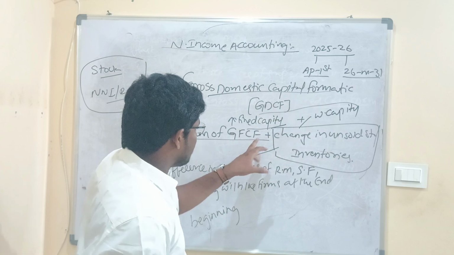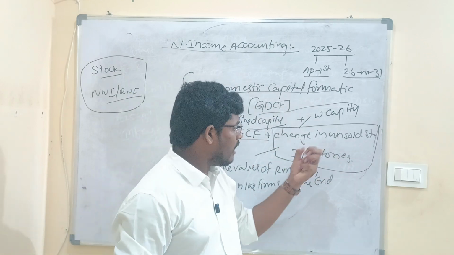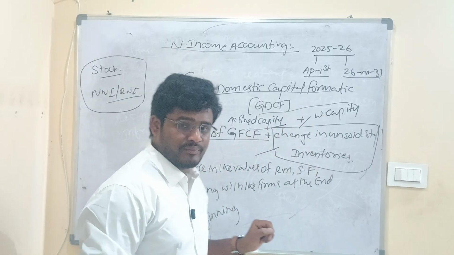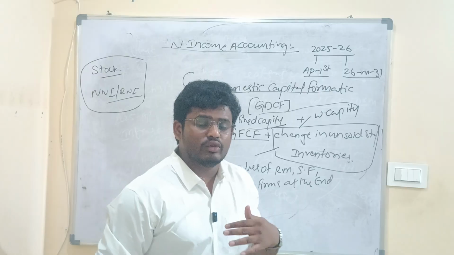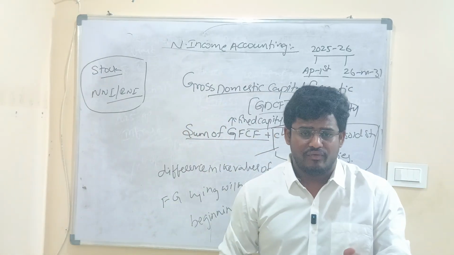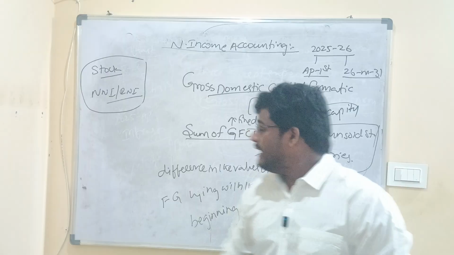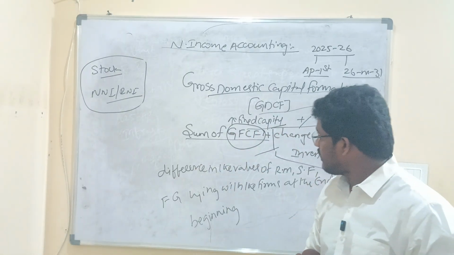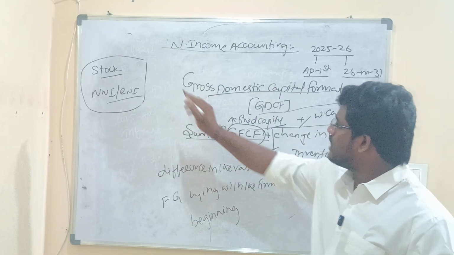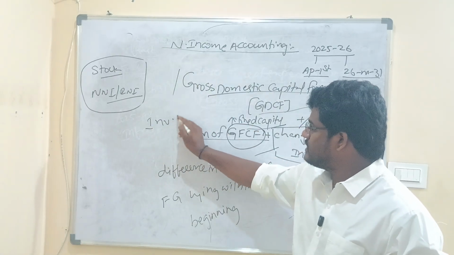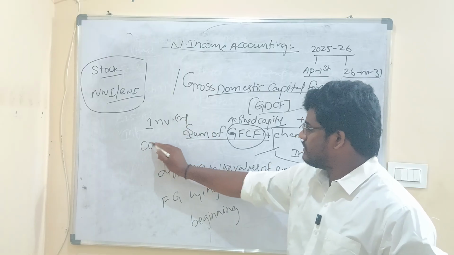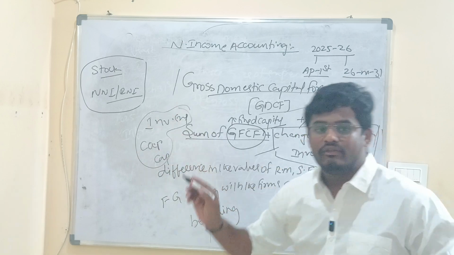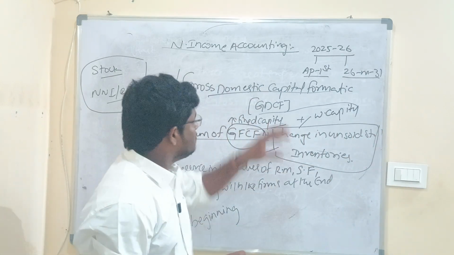Even though GDCF is the sum of GFCF plus change in unsold stock or inventories, the major portion of GDCF is covered by the GFCF. That is why in the newspapers, whenever you read that India's GDCF contribution is rising, it means India's GFCF is rising. This is how you have to connect it with the newspapers. Now, GDCF is also known as investment expenditure. It is also known as capital expenditure, or it is also known as capital formation. So these are the different terms associated with the GDCF.